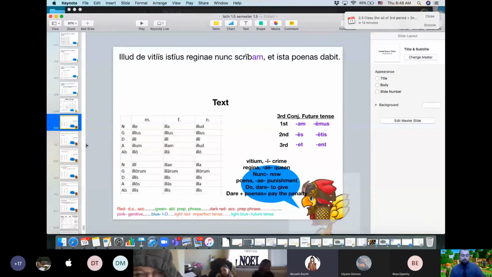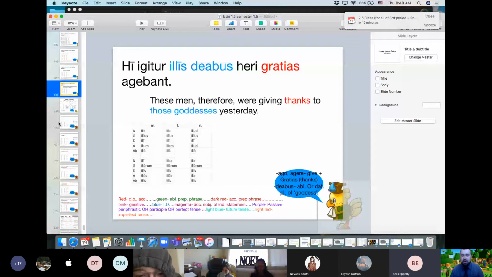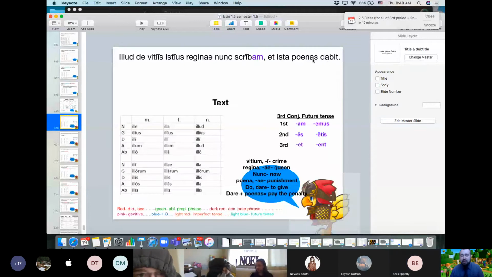Oh, go ahead. That life from the queen now, write and pay that penalty. Oh, pay that penalty is really good because dare, just like how ago will be give when thanks is the object, dare plus poena won't be give penalty, it'll be pay penalty. So excellent job with that part. But this is not life. This vitiis is not life. Who else wants to share?